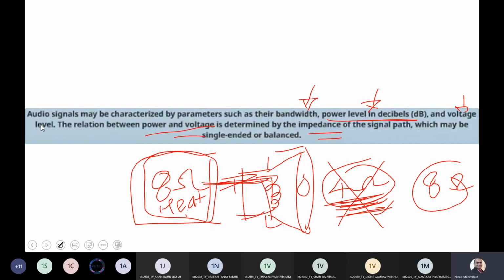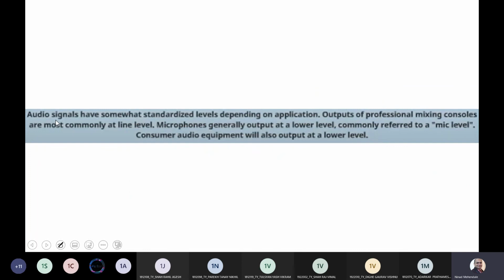So remember, you have to choose your speakers carefully when you go to the market. Audio signals have somewhat standardized levels depending upon the application. For example, mixing consoles are generally line level signals. Microphone outputs are called lower level inputs or mic level. So यहाँ पे दो level रहती है, एक line level और mic level, which I already told you.